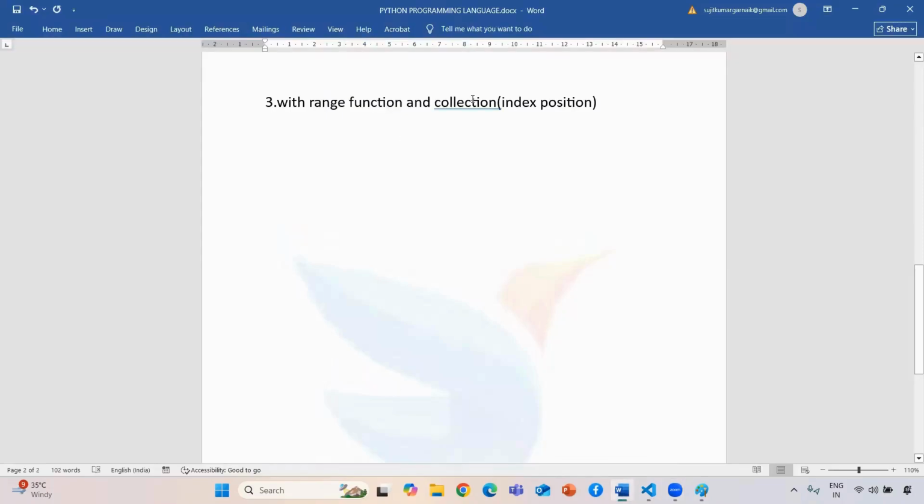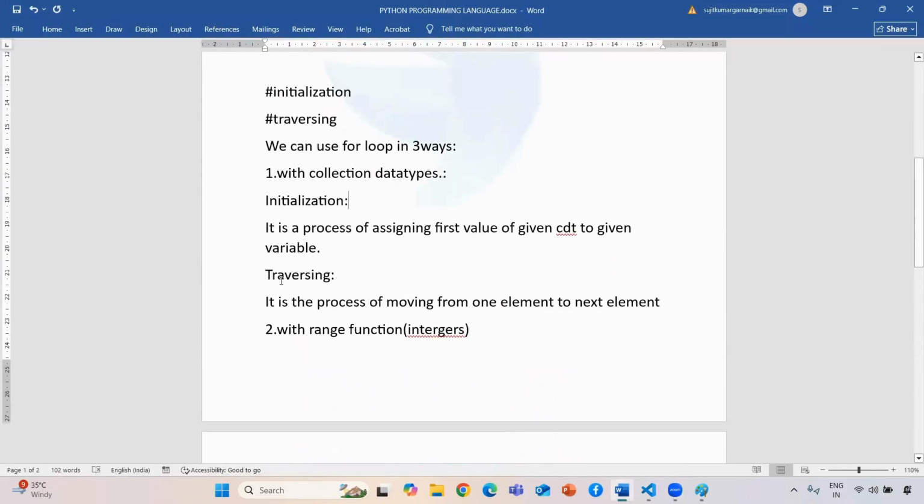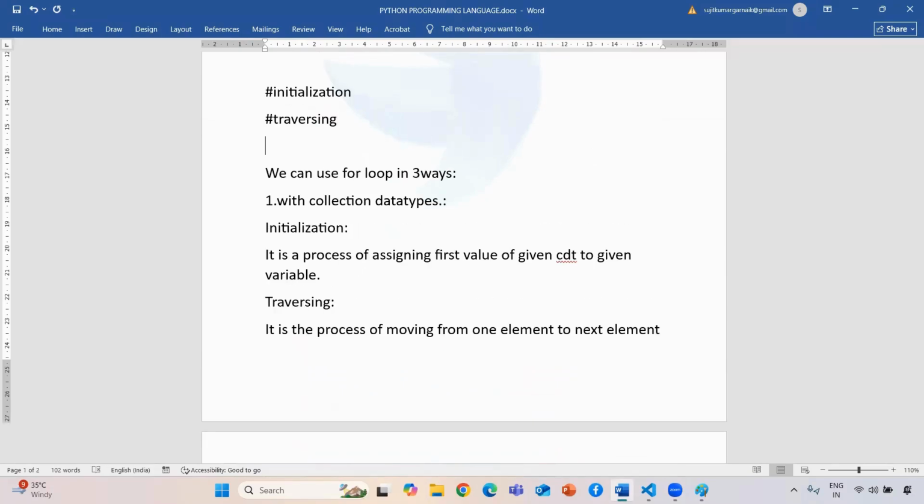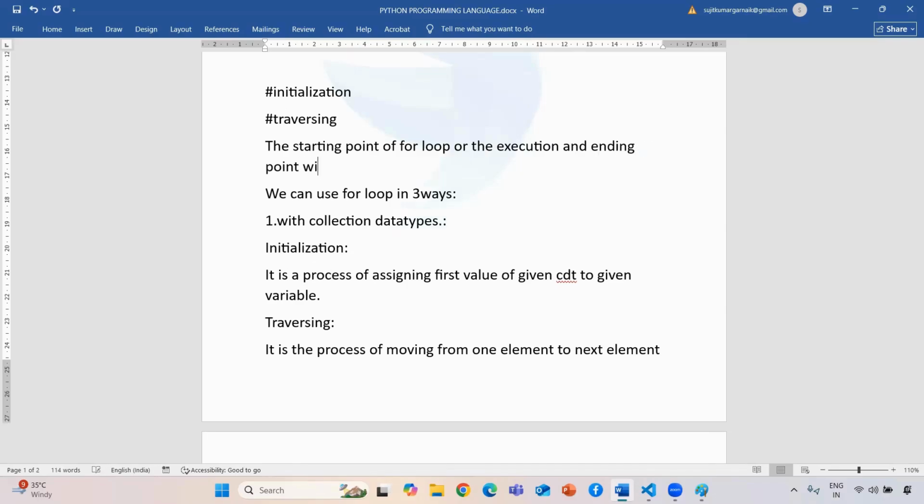So I want to give one extra point about this for loop, guys. The starting point of the for loop and the execution point will be the same, and the execution point and the ending point will be the same. Why am I saying that?